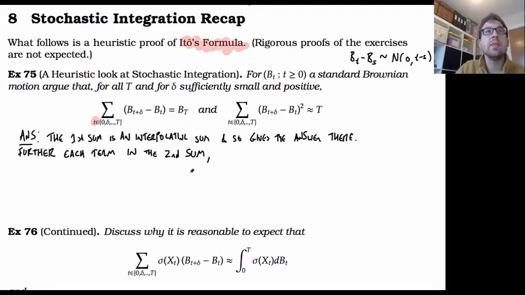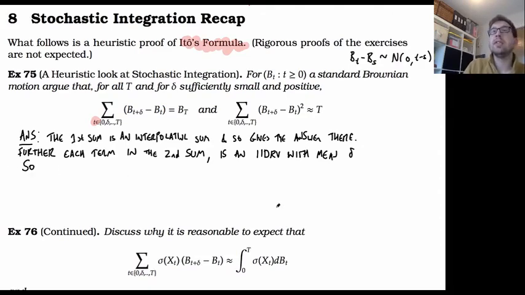So each term in the second sum is an independent, identically distributed random variable with mean delta. In other words, the mean of the square is delta, the variance of the increment. So if we're summing up a lot of things which have this same mean delta, we can apply essentially the strong law of large numbers to these.